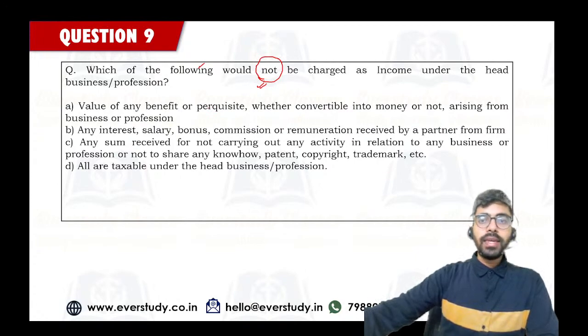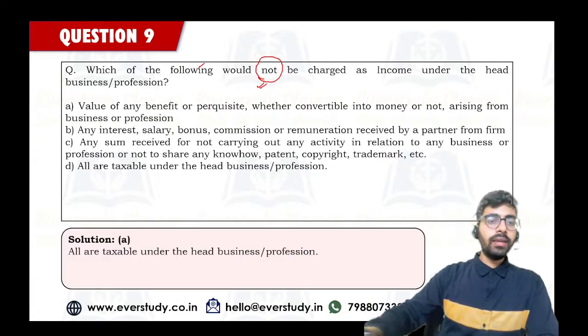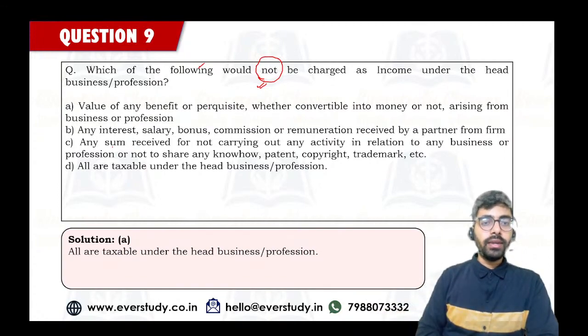Sudarshan is saying option A should be the answer. Option B, C. Muttu is saying, sir, answer should be option number D. And guys, answer is option number D. All of these, they are taxable under the head business or profession, not A. Answer is option number D.